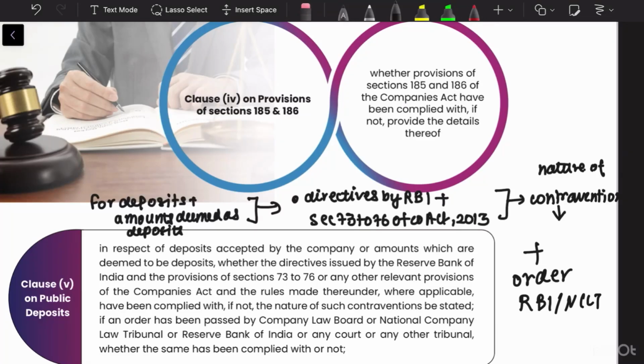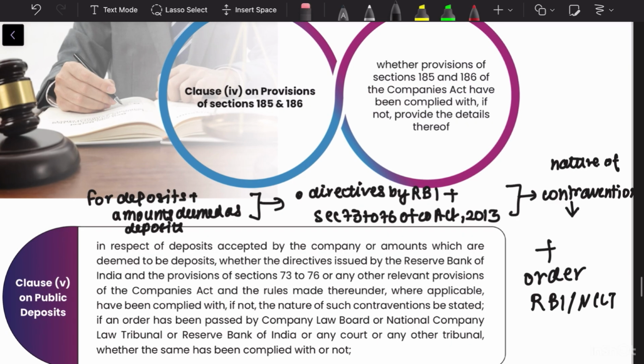So now we are going to cover the next part, the other parts, which will include clauses 5, 6 and 7. And here we have, first of all, public deposits. Whenever we think about public deposits, they mainly are governed by sections 73 to 76 of the Companies Act, and this is what we need to state in the CARO as well.